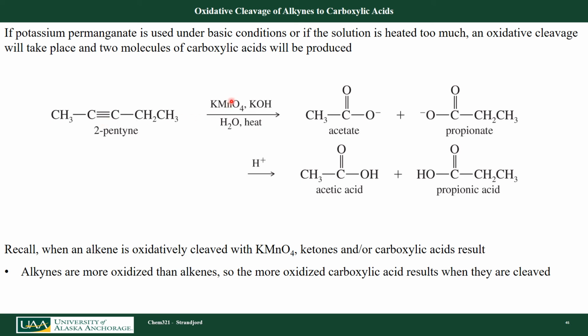So in this case, if I have 2-pentyne in the presence of potassium permanganate in basic conditions with some heat, I actually will cleave that triple bond and then oxidize those two carbons up to the carboxylic acid. First, in basic solution, I form the carboxylates, then throw in some acid to form the carboxylic acid. So it's a two-step process. First forming the carboxylates, then forming the carboxylic acids. Okay.